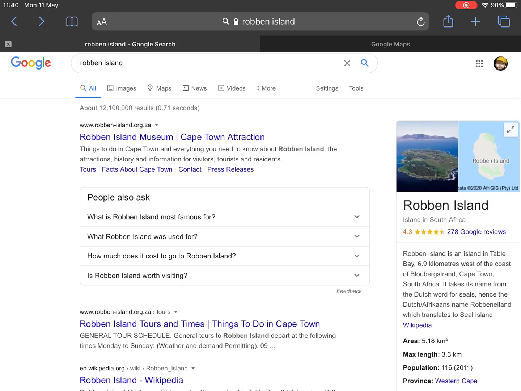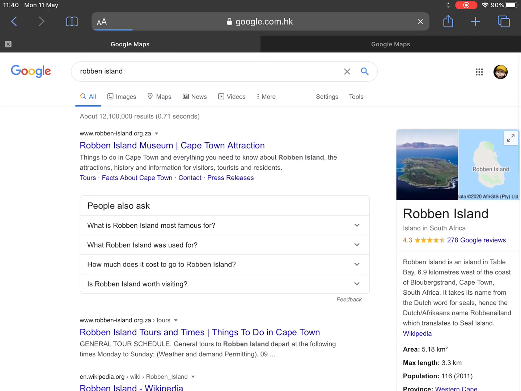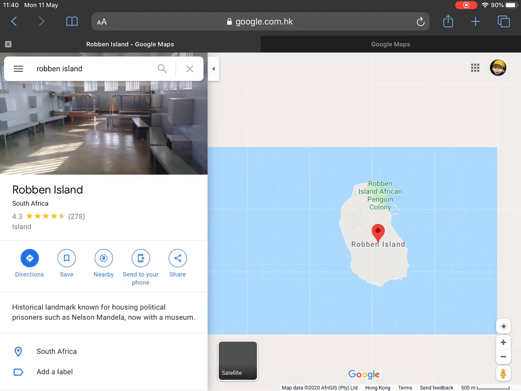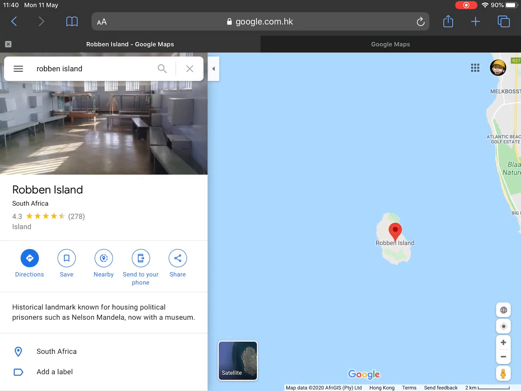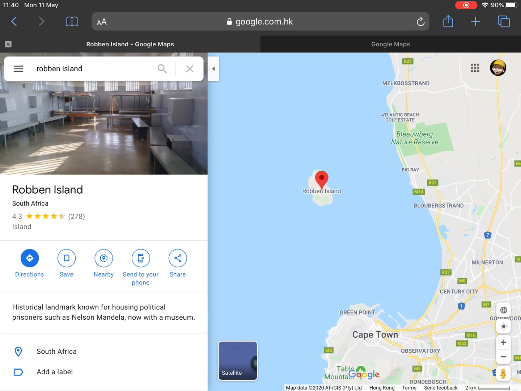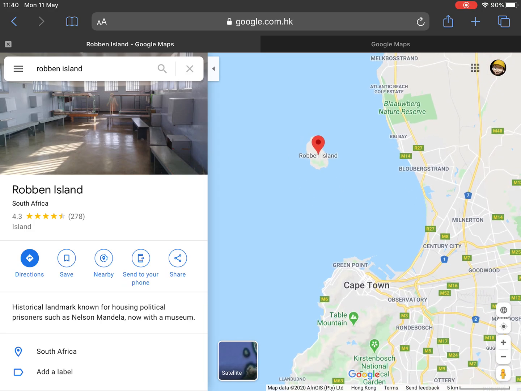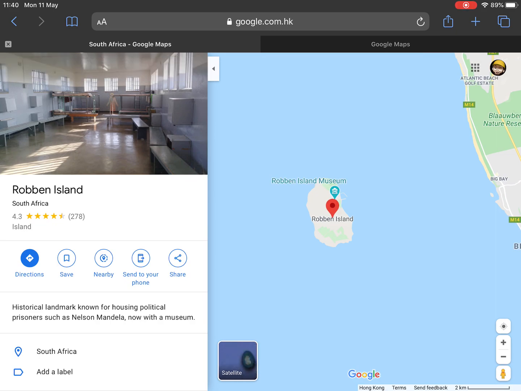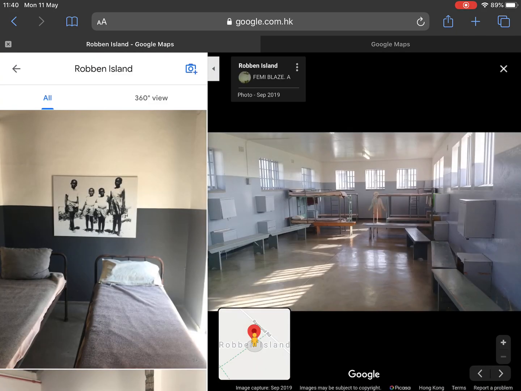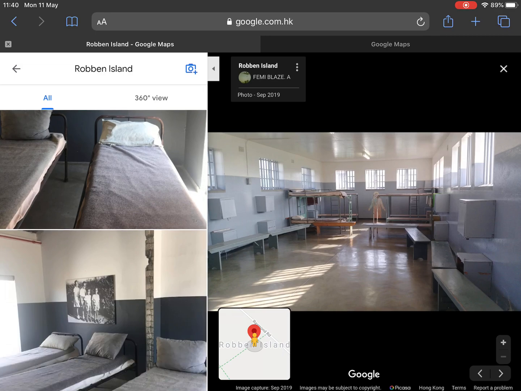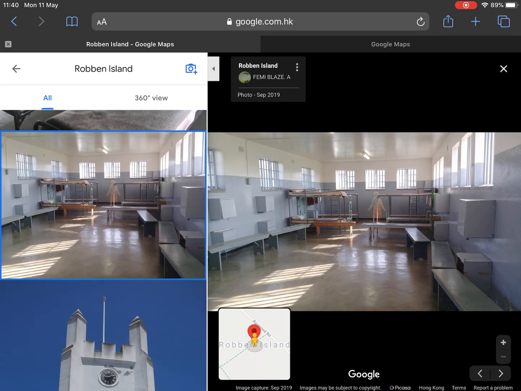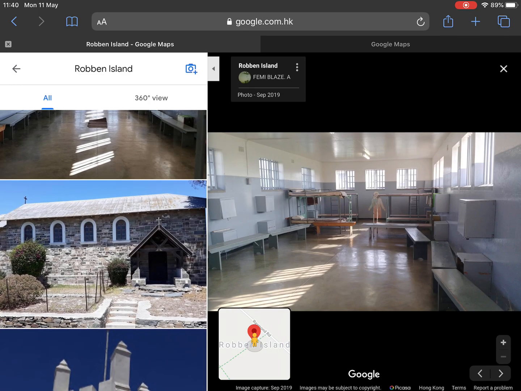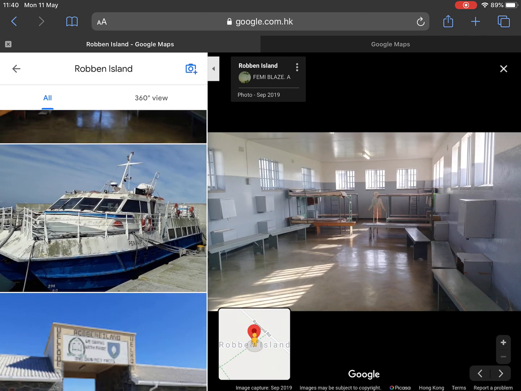Okay, so let's go to Google Maps. Okay, so here it is, Robben Island. It is near Cape Town in South Africa. Okay, so you can see Cape Town here at the bottom, and this is Robben Island. Let's look at some pictures. Okay, so you can see the pictures of the prison, the building itself. Okay, so now it is a tourist attraction.